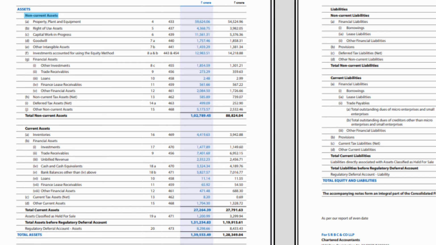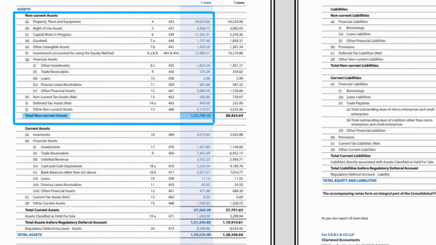Non-current assets are long-term investments or properties that a company expects to hold for more than 1 year. These assets are not necessarily converted into cash within a year. So for Tata Power, if you look below, total non-current assets are worth 1,02,789.45 crore. It's a huge number, right? 1.02 lakh crores. Here is a detailed breakdown of the different types of non-current assets.